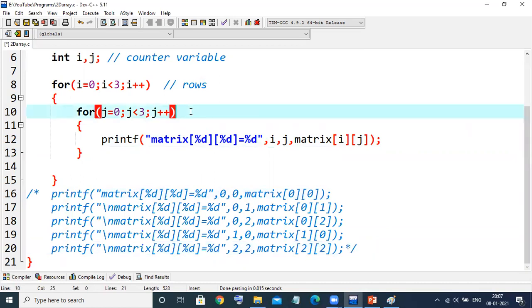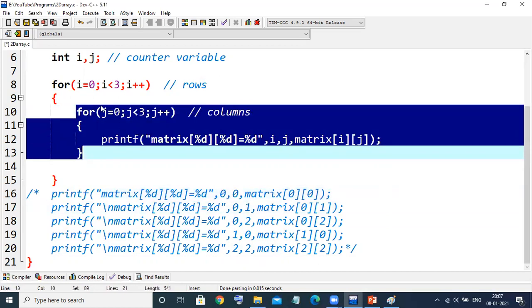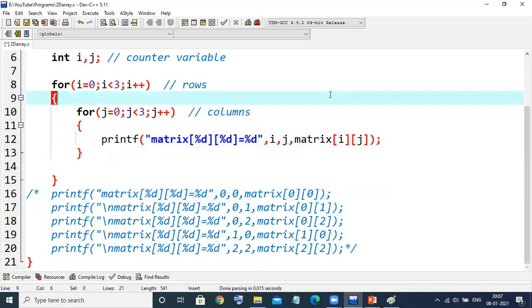Now, how is it going to be executed? This is for columns. I think I need not give all this explanation because we are already seeing it here. Now, what would happen in the for loop? This is called a nested for loop. A for loop inside another for loop is called a nested for loop.